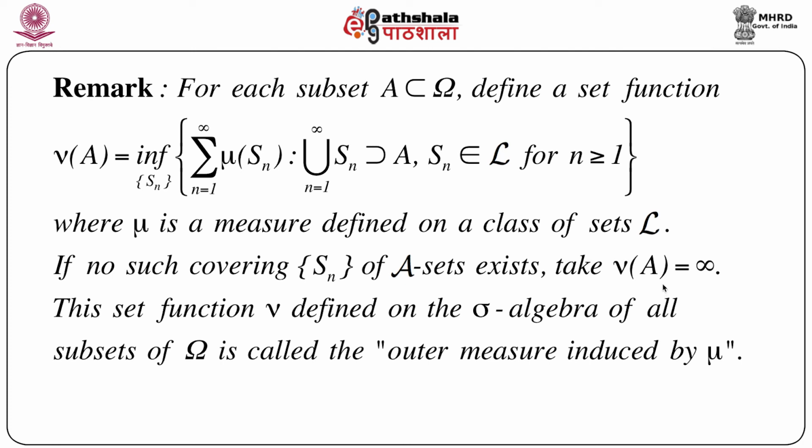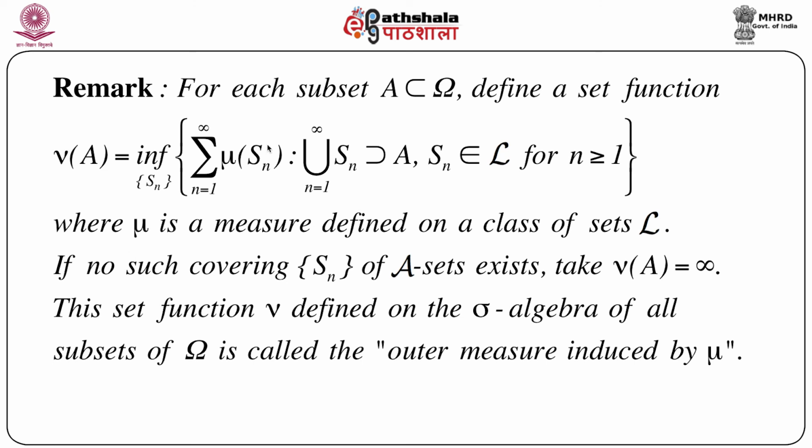So from measure, we immediately see that this is an extended real number, defined on the extended real numbers. So in that case, we can take nu of A equals infinity. Otherwise, we can take this expression of nu.